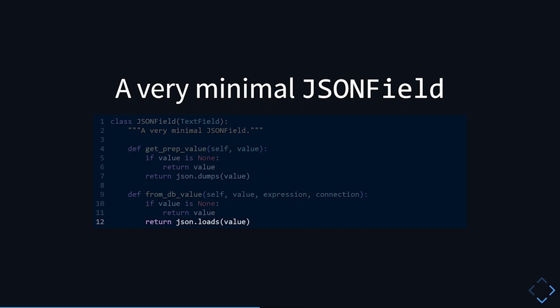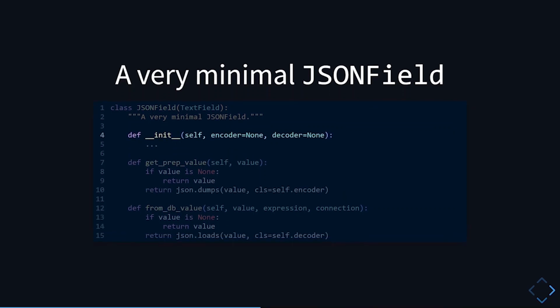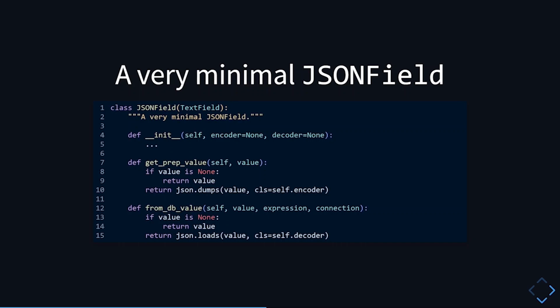Now, if we want, we can also add some extra functionality such as a custom encoder and decoder by adding a subclass of the JSONEncoder and JSONDecoder class. And that class will be passed as the cls argument when we are calling json.dumps and json.loads. And that is a cross-database JSON field that you can do in 15 lines.